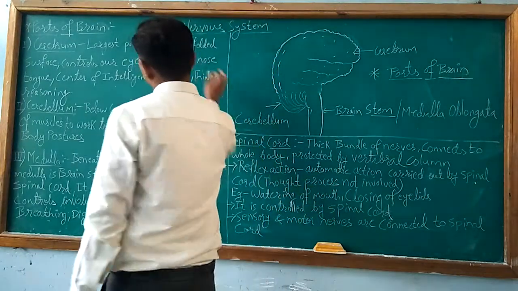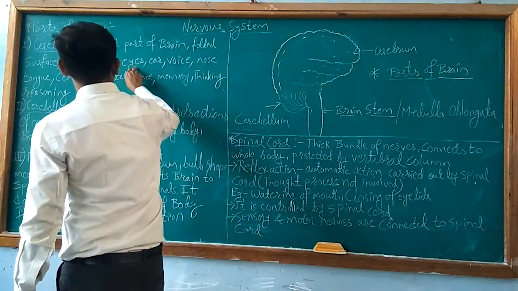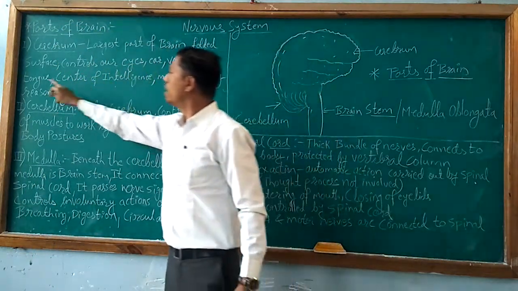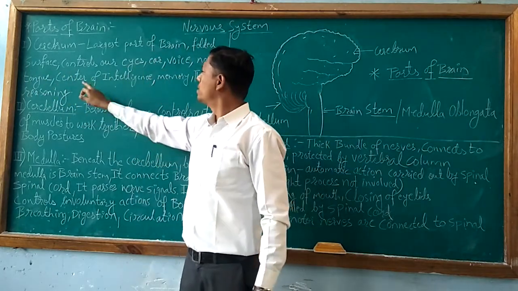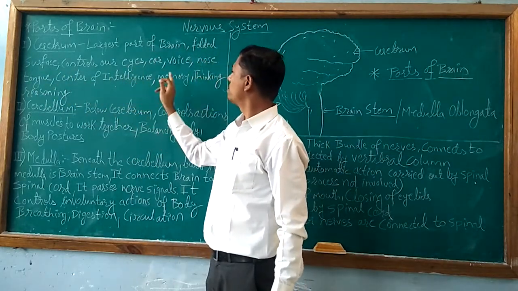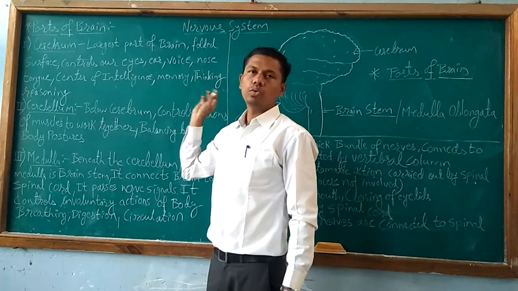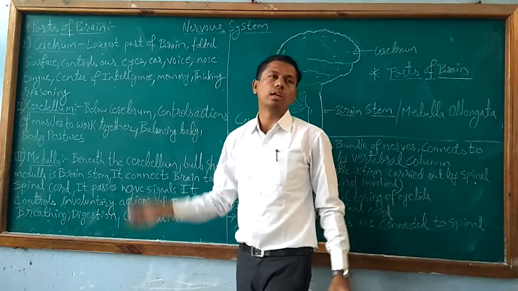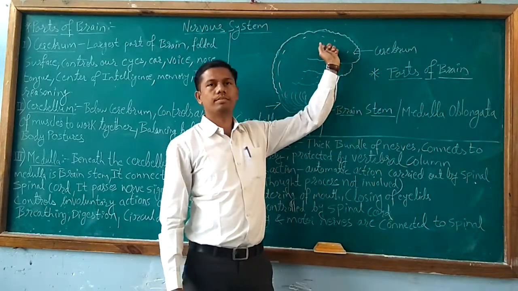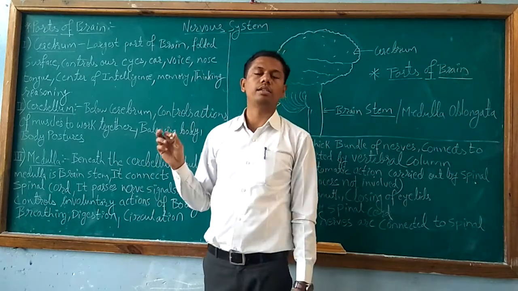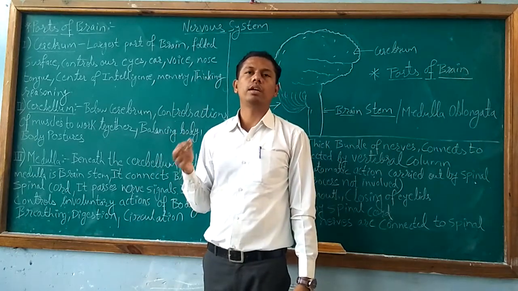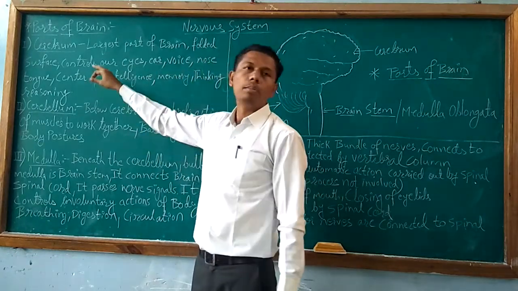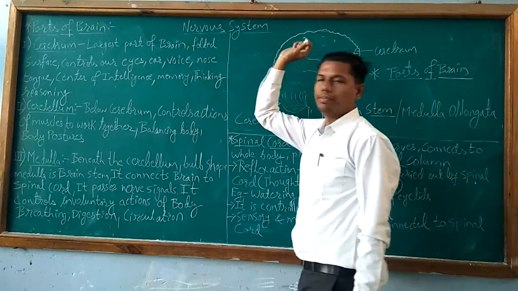Next, it controls our eyes, ear, voice, nose, tongue, and center of intelligence, memory, and thinking. So let me tell you one by one. Our sense organs are totally controlled by cerebrum. So which are the sense organs? Like eyes, nose, ear, skin, tongue. These are the sense organs. So all these are controlled by our cerebrum.